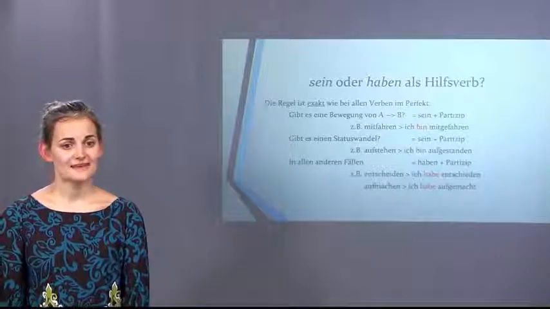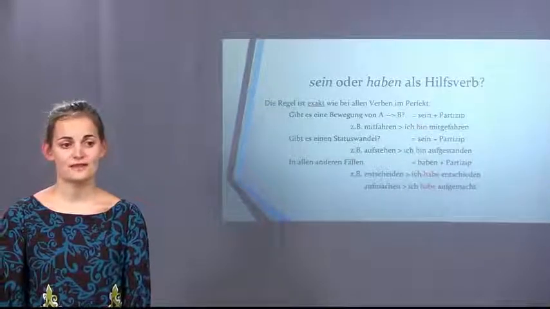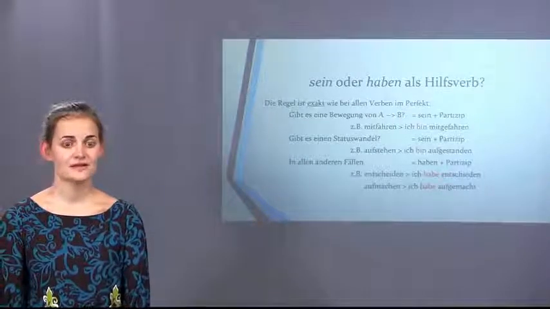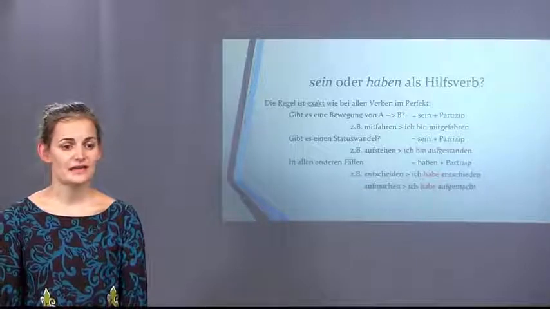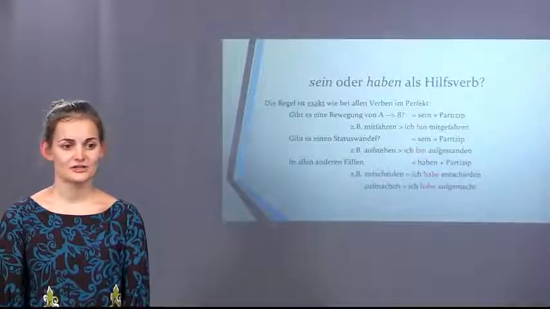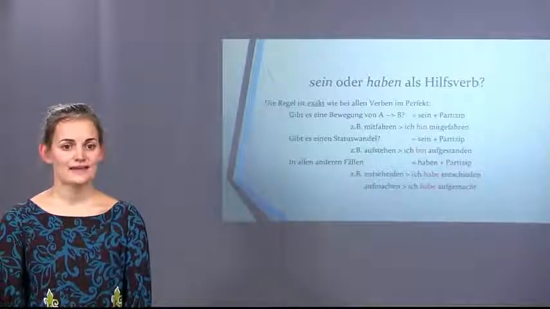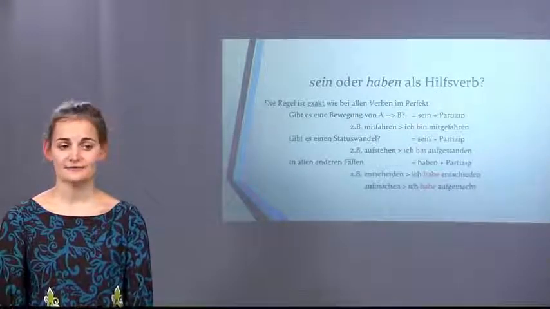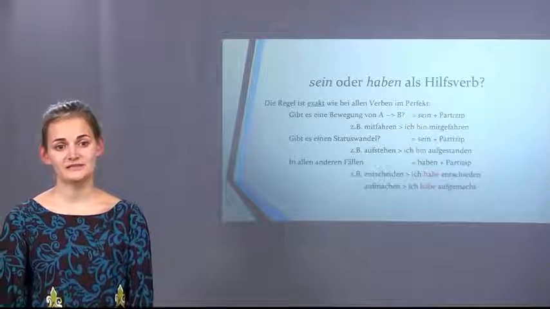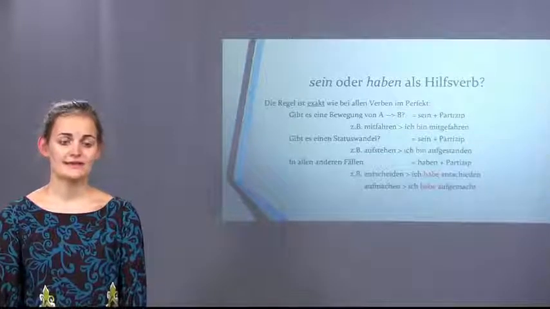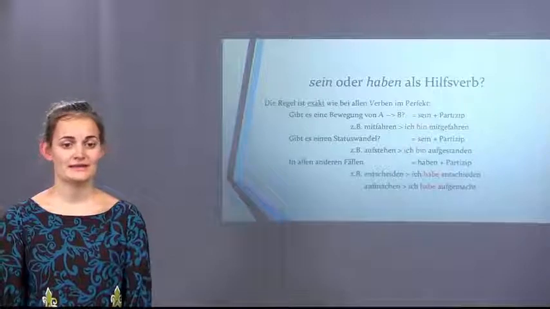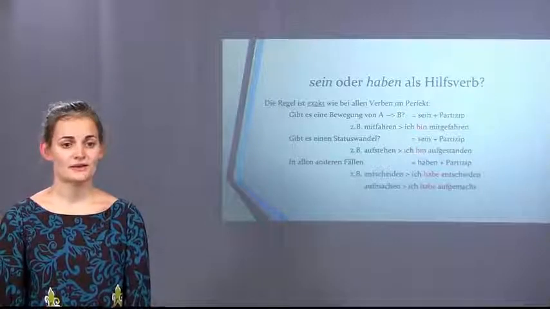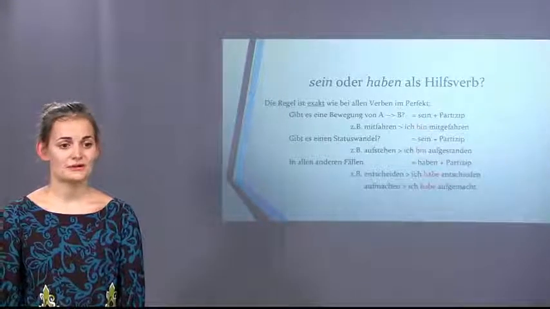If you have a change of state, you also choose sein, as for all other verbs. These separable or inseparable prefix verbs are not an exception. So consider the example aufstehen. You have ich bin aufgestanden. And in all other cases, you use haben as helping verb, as for example in entscheiden, to decide, I have decided, ich habe entschieden. Aufmachen, to open, ich habe aufgemacht. Here we see two examples. The first one, entscheiden, is inseparable, and the second one, aufstehen, is separable, which is why you have a GE in the middle.